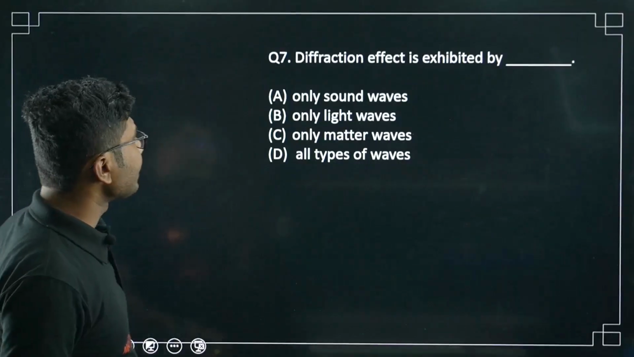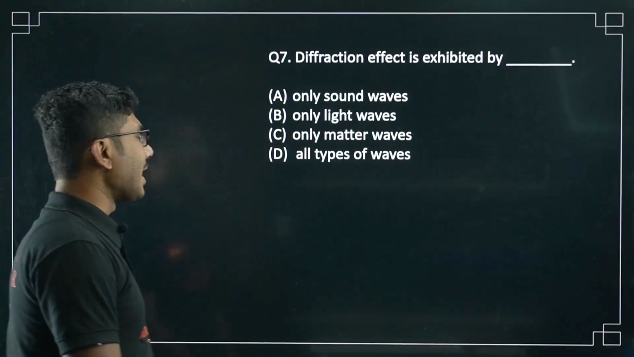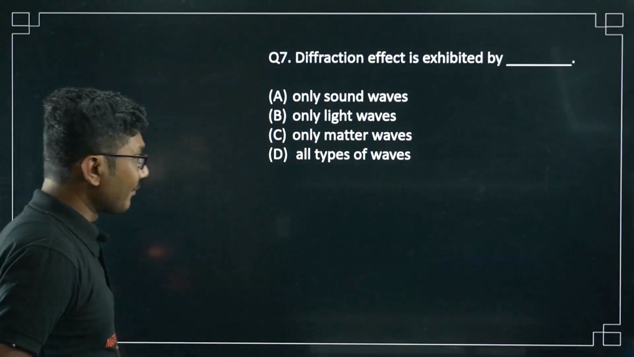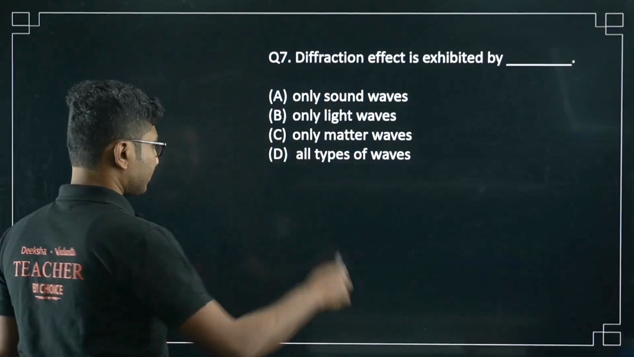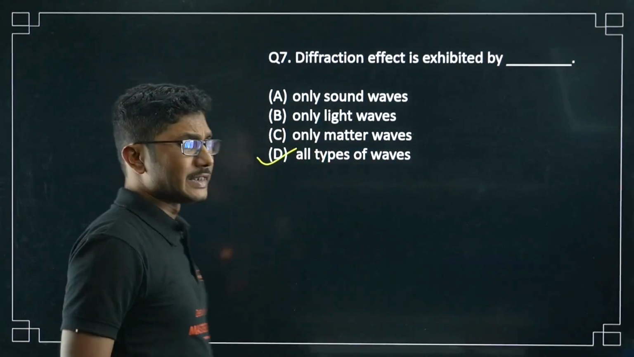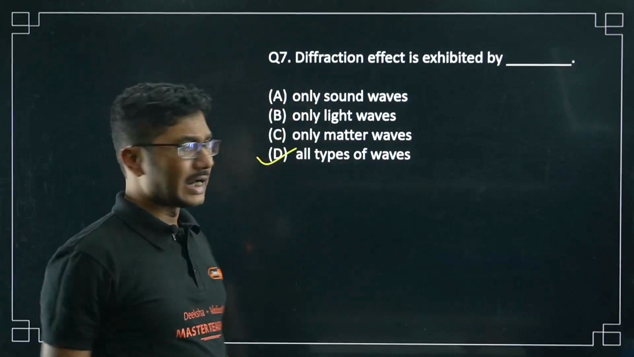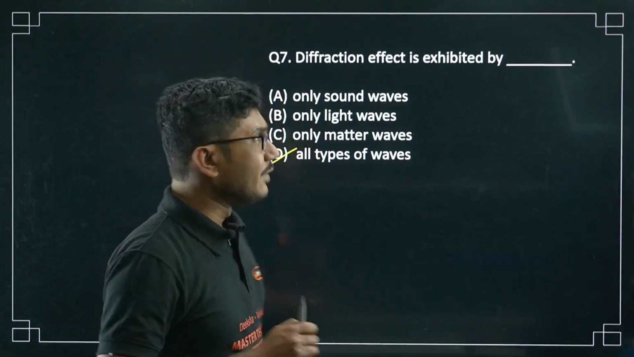Let's move on to the questions now. Diffraction effect is exhibited by only sound wave, only light wave, only matter wave, or all types of waves. So diffraction is a property of waves. So all types of waves basically show diffraction. It does not matter whether it is sound wave, light wave or matter wave. If it is a wave, it will show diffraction.